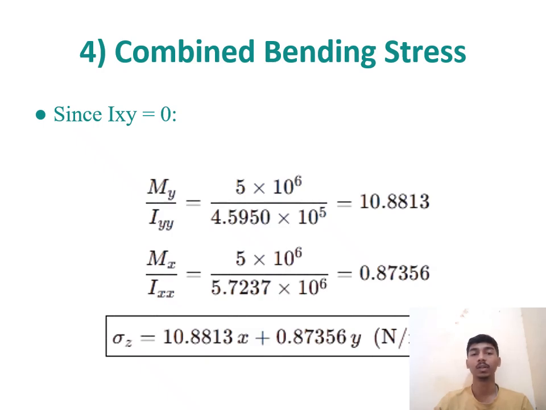My divided by Iyy is equal to 5 into 10 raised to 6 divided by 4.5950 into 10 raised to 5. That is 10.8813. And Mx divided by Ixx is equal to 5 into 10 raised to 6 divided by 5.7237 into 10 raised to 6, which is equal to 0.87356, and combined bending stress is sigma z equal to 10.8813x plus 0.8735y Newton per mm square.